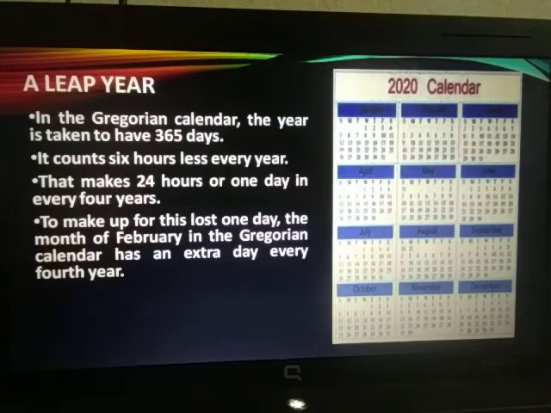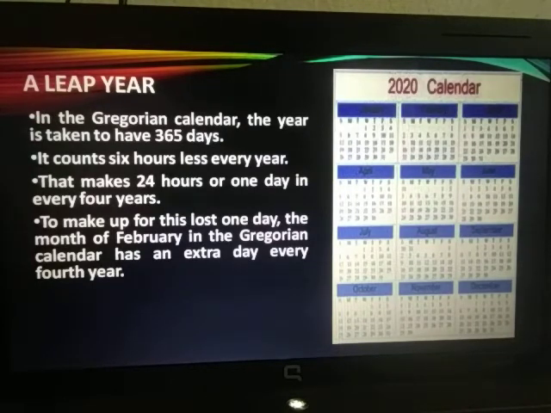To make up for this lost 1 day, the month of February, which otherwise has 28 days, takes one more day, that is 29 days in a leap year. This year also was a leap year. 2000 was a leap year. 2020 is a leap year, and in February you must have noticed that there were 29 days.